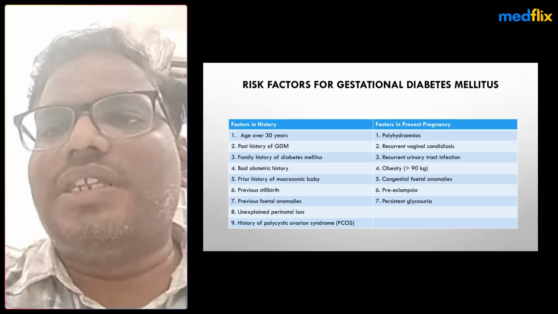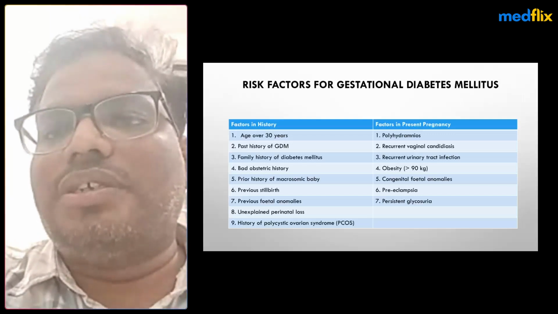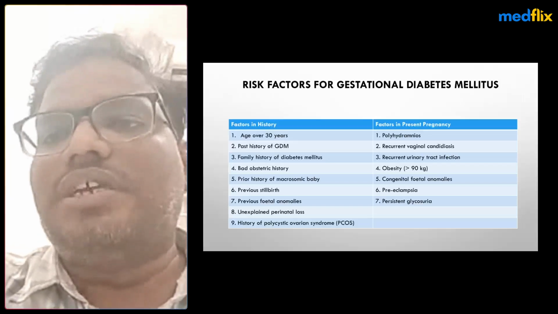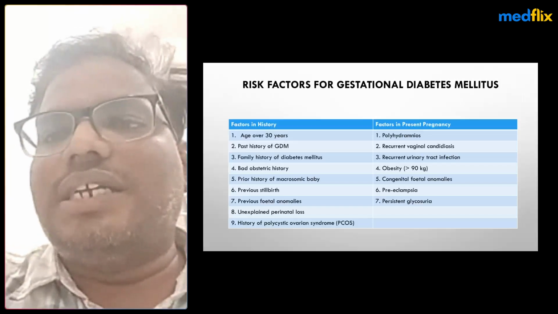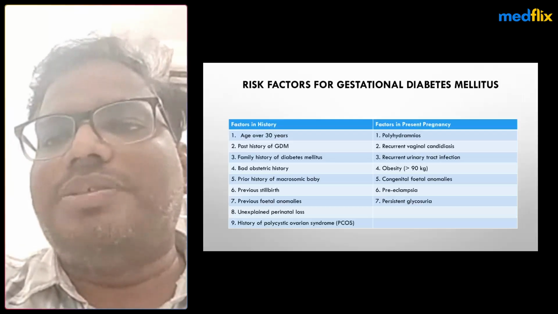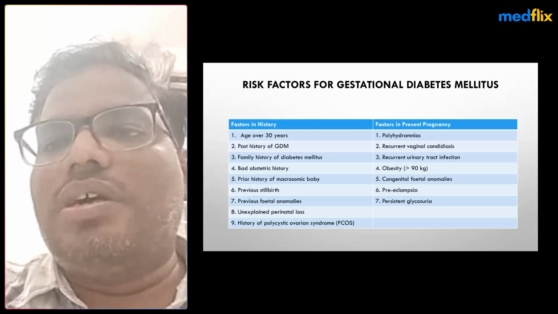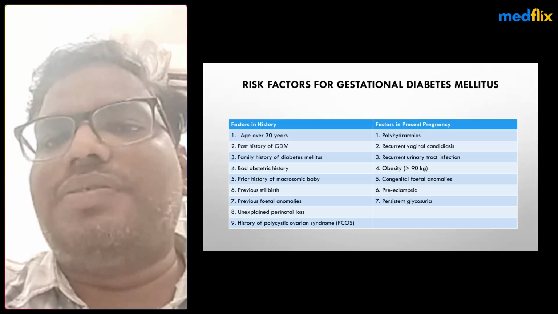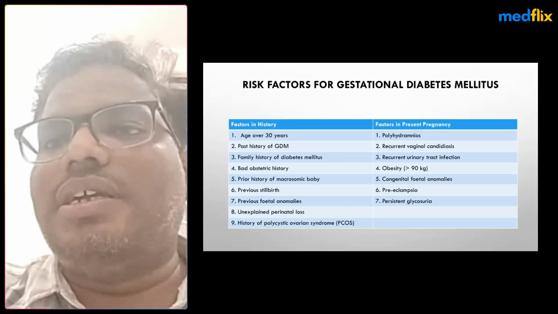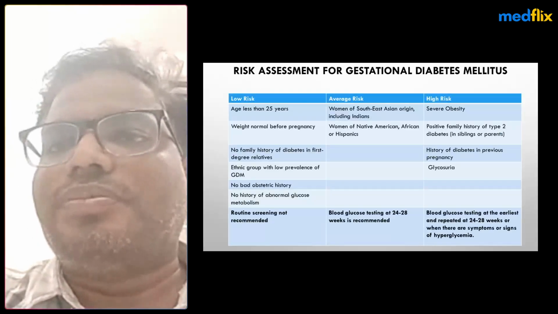During pregnancy, women with polyhydramnios, recurrent vaginal candidiasis, recurrent urinary tract infections, obesity, any congenital fetal anomalies noted in antenatal scans, preeclampsia, and persistent glycosuria are more prone to developing gestational diabetes, GDM.